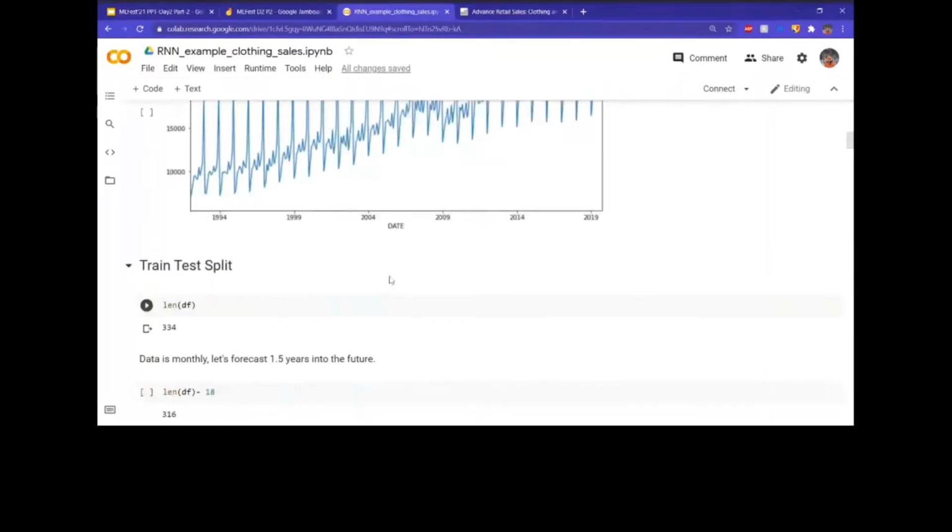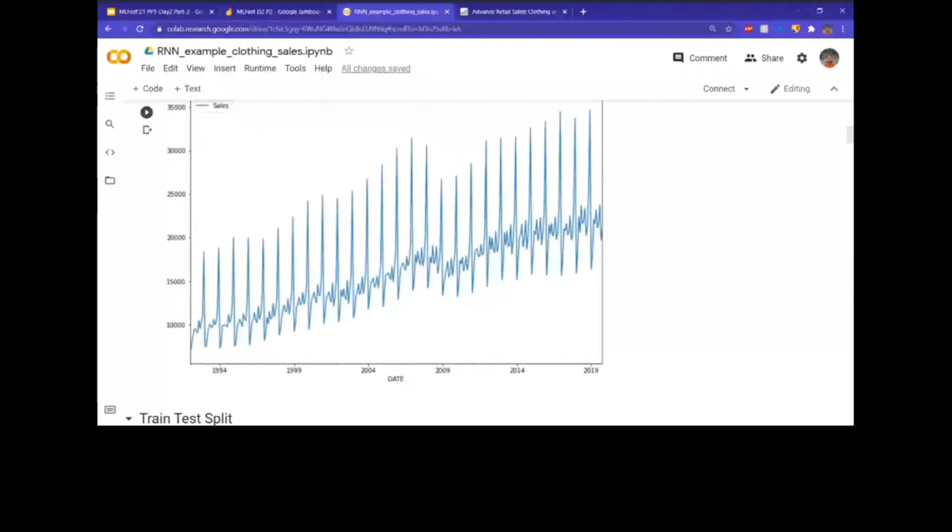Yes, a random set. But we can't do that here because we are working with sequential data where the order matters a lot. Order is the only thing that matters. That's the entire reason it's called sequential data. But yes, it shuffles, exactly. So we can't do the same thing we were doing till now. We can't just apply a random train test split and get 30% of the data for testing. What we have to do is keep the order intact. So instead of using scikit-learn's train test split, we'll be doing a manual split.